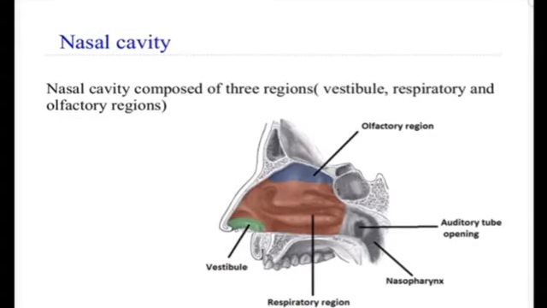The nasal cavity proper, that is the nasal fossa, is lined by nasal mucosa which shows structural specialization into two regions. The respiratory mucosa which lines most of the nasal fossa, and the olfactory mucosa which covers the roof. This is the part of the roof. The olfactory mucosa covers the roof of the nasal cavity.